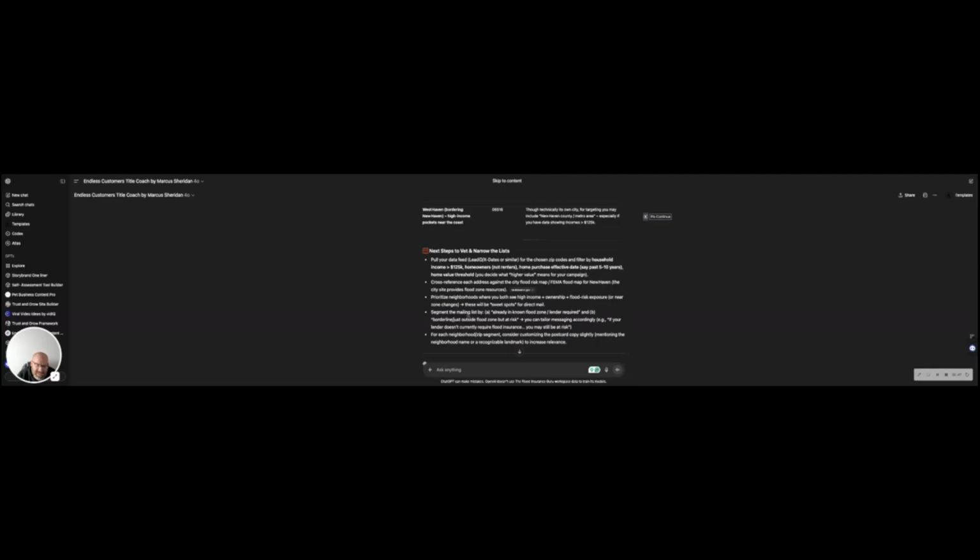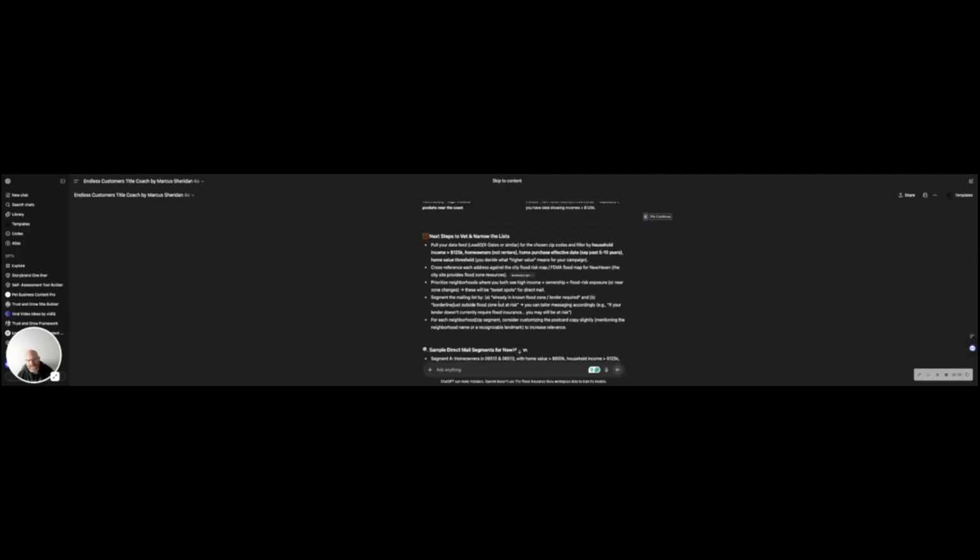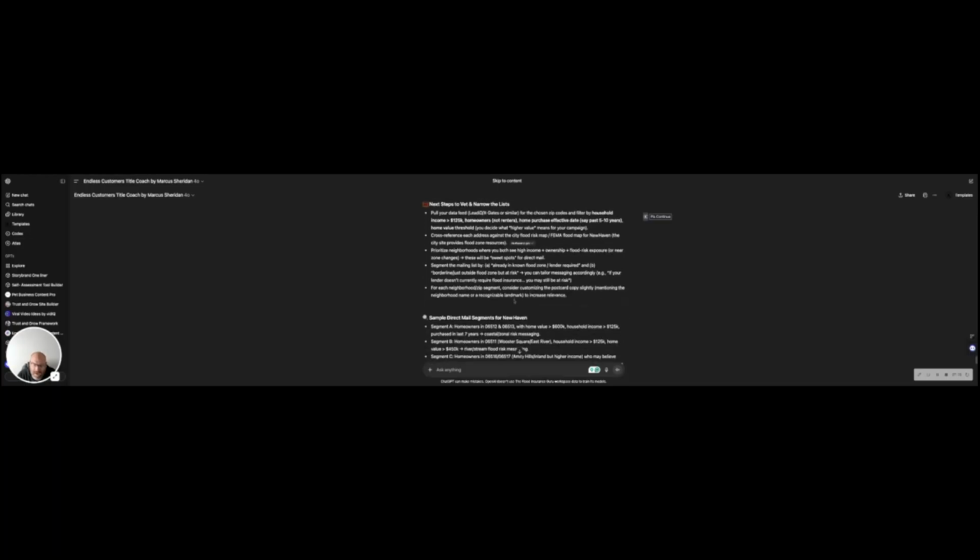Now, based on this, this is where your data in your CRM comes in. What you can do is feed your data in here based on deals that you've closed. Remember, do not include customer information. Do not include the street number, just the street name. The whole point is you have the street name, you have the zip code, coverage amounts, percent. Maybe you closed a deal, you didn't close it. And by dialing that in here, it's going to help us even segment this more. Where should we be putting the most bang for the buck to get the ROI on this campaign for this direct mailer that we're going to be doing?